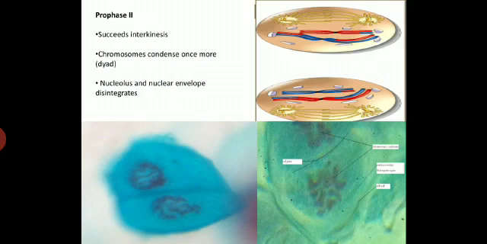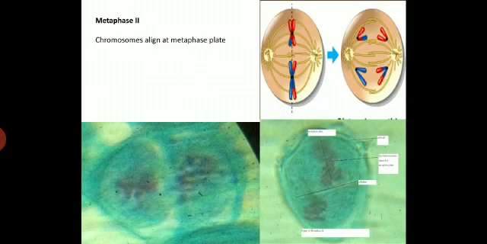In prophase second, just after the interkinesis, that is between meiosis first and meiosis second, the chromosomes condense once more, they remain in the form of dyads, the nucleolus and nucleolar envelope disintegrate, and the chromosomes start condensing.